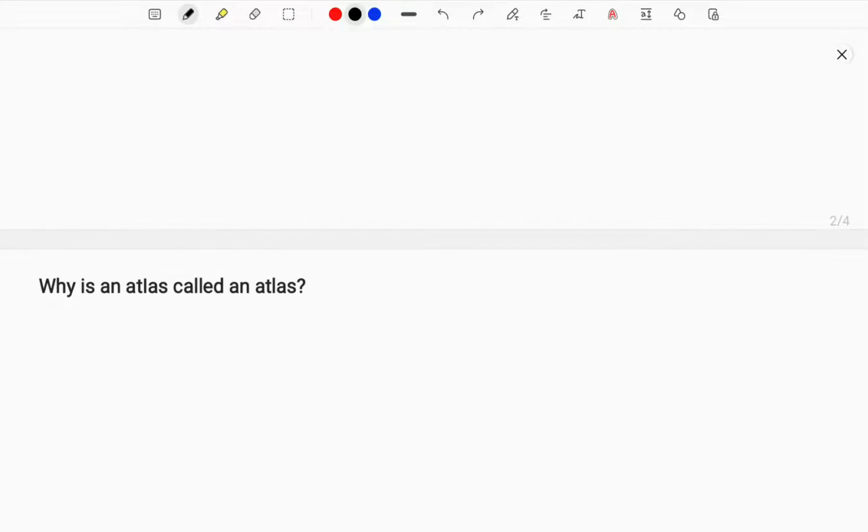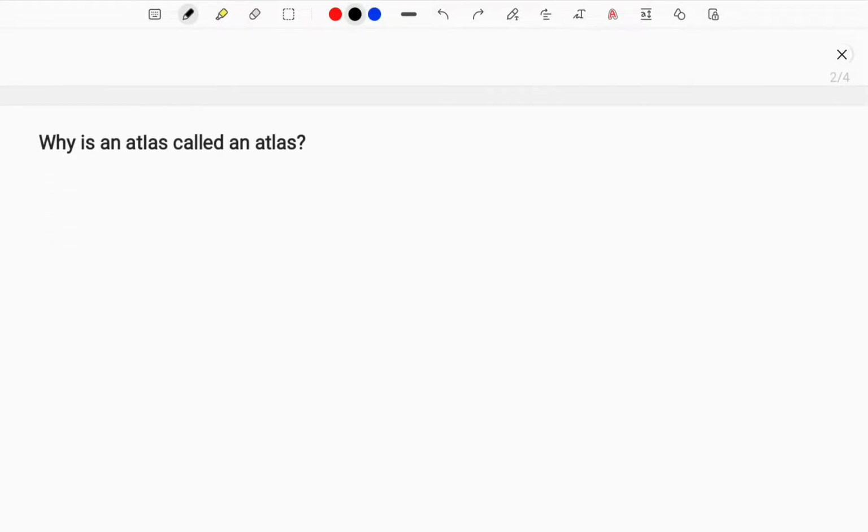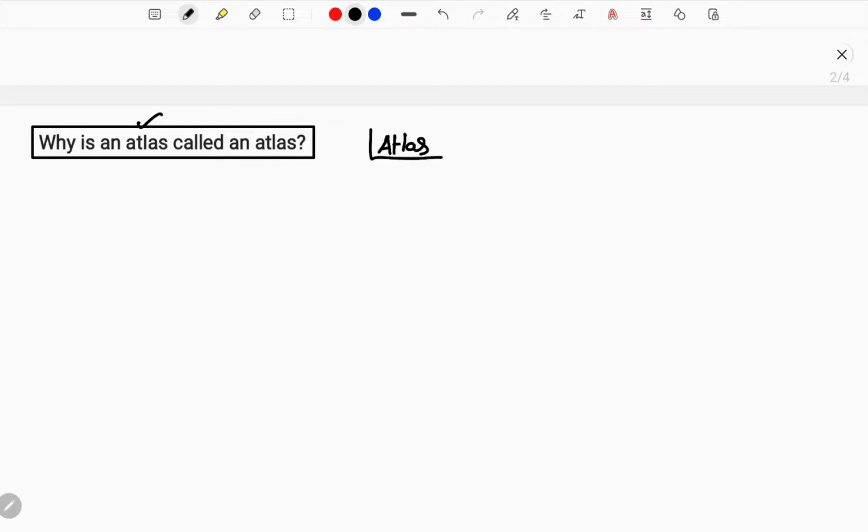Okay, now let me come to the next point. Why is an atlas called an atlas? The day-to-day maps you see, we call them an atlas. Actually, how did the atlas itself get its name? First let me tell you one thing, guys. Definitionally, what does atlas mean? If you look in a dictionary or anything, atlas simply means a collection of maps.